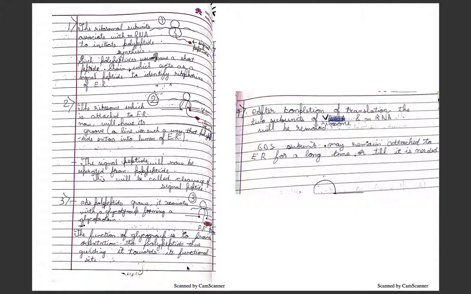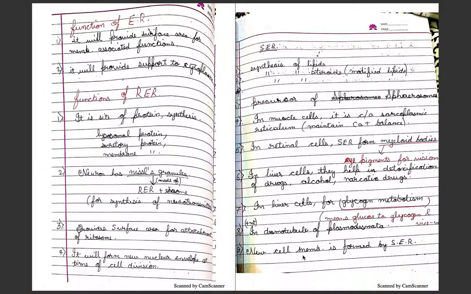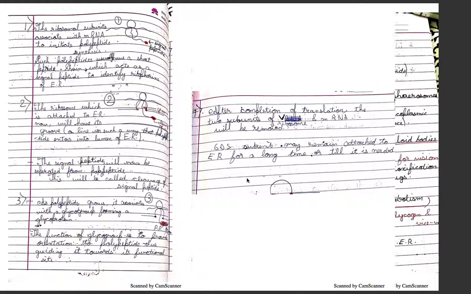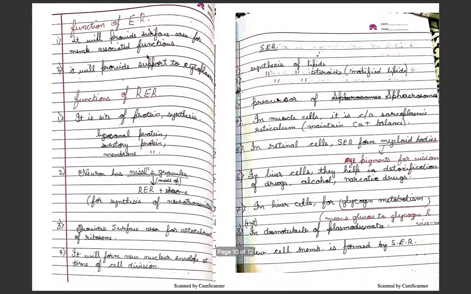The 60S subunit may remain attached to the ER for a long time until it is needed. That is, the bigger one would still be attached to the endoplasmic reticulum, and the smaller one and the mRNA would separate and go back. Now, functions of ER, that is both SER and RER: it will provide surface area for membrane associated functions and provide some support to the cytoplasm.